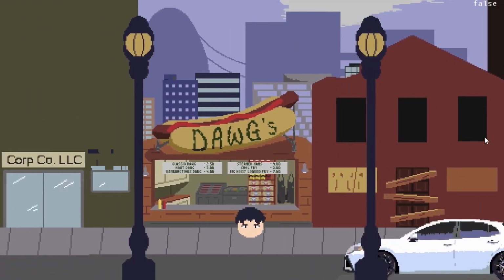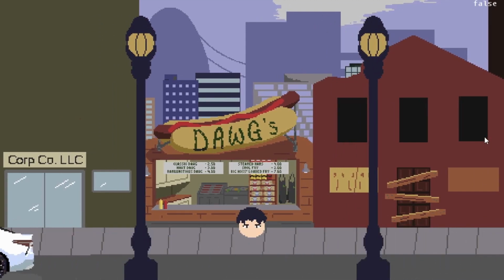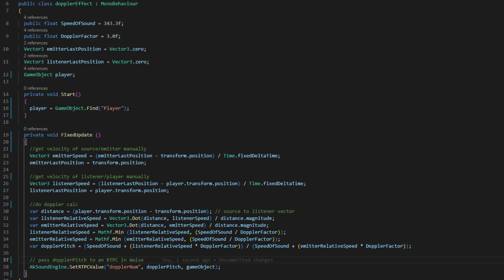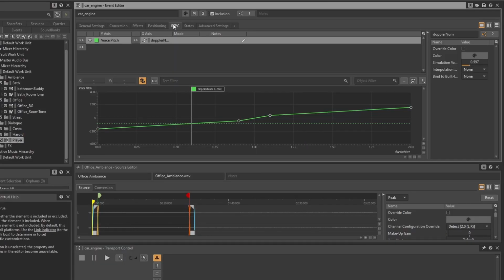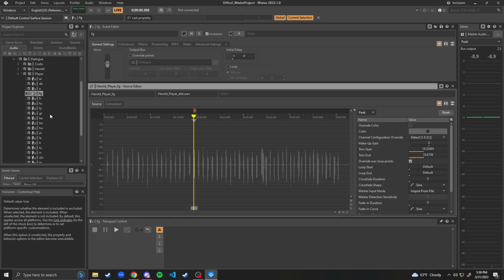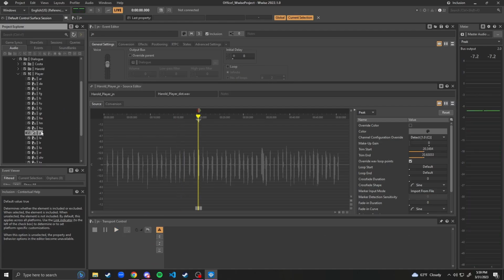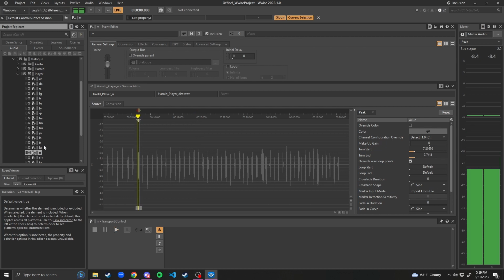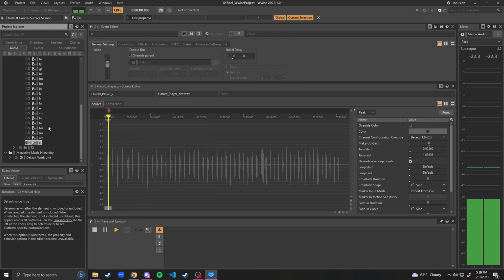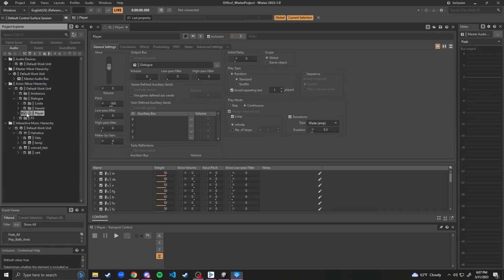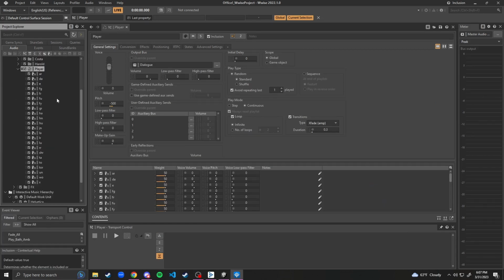In a street scene, I wanted to introduce a Doppler effect, so I made a script that calculates a scientifically accurate multiplier, which is sent to Wwise via RTPC. That RTPC then controls the pitch of the individual car sound. I made an artistic choice to not record dialogue for the player, so my player's dialogue audio is a random container made up of 30 or so unique recorded syllables. When set to repeat and played back at the right tempo, I think it sounds pretty neat.